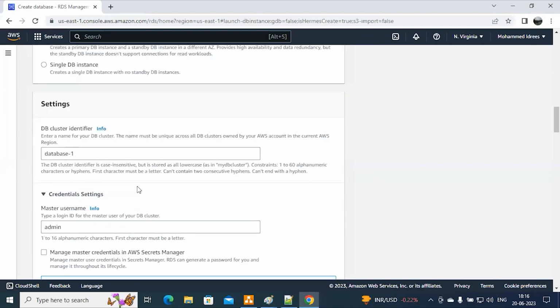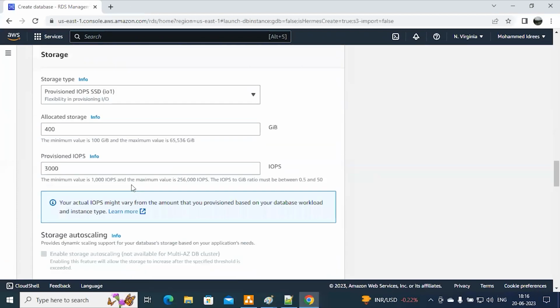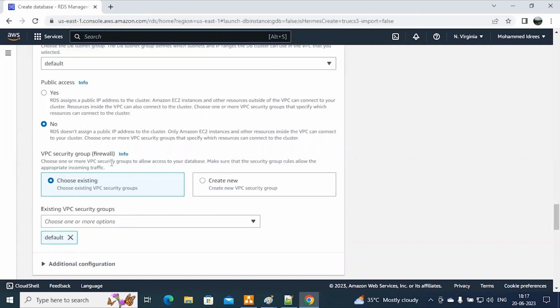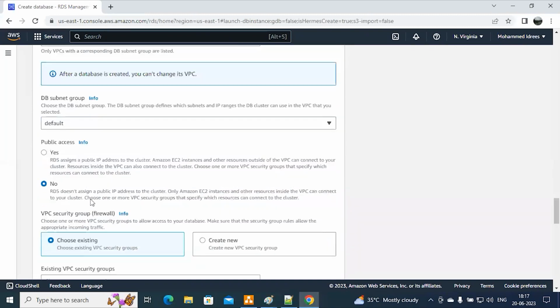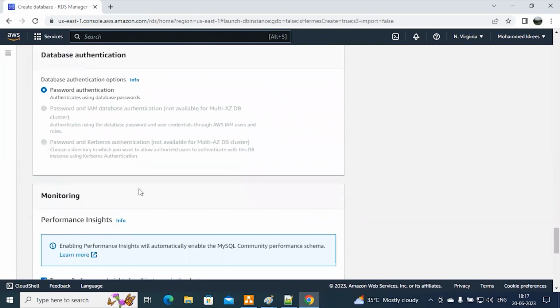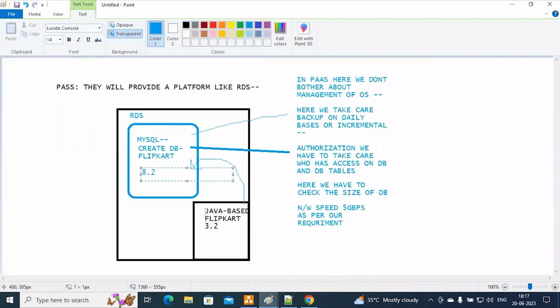Then what we need to take care of: passwords and all those things. Then server configuration. Then storage capacity, means storage types. Then allocated storage, how much storage you need for your database. Then provisioned IOs. We are going to take care of IOs also. This is called input output per second, speed. Then connectivity, then network, VPC, security, firewall, DB subnet group. We will learn about all these things. RDS is a separate service, but just to understand the concept of platform as a service, we are going through this one. Performance and all those things, retention period of your backup. This thing we have to take care of.